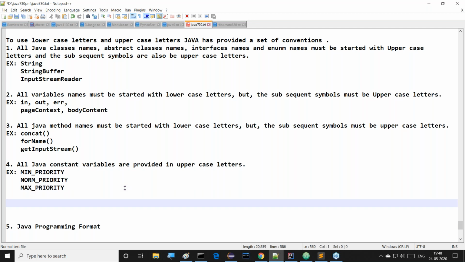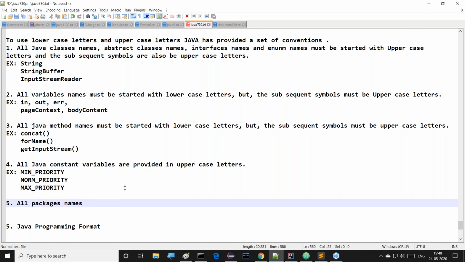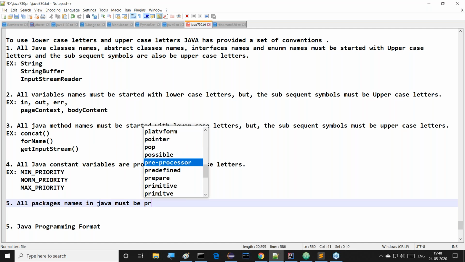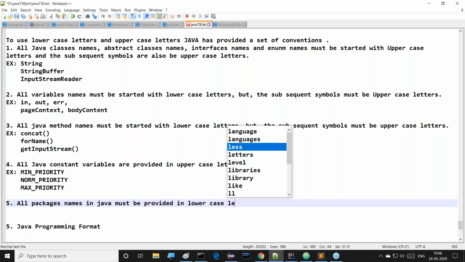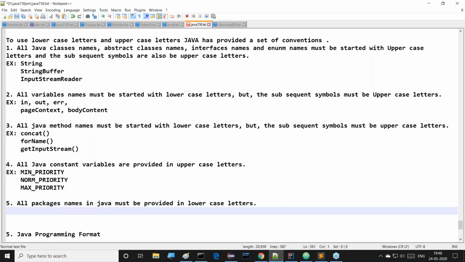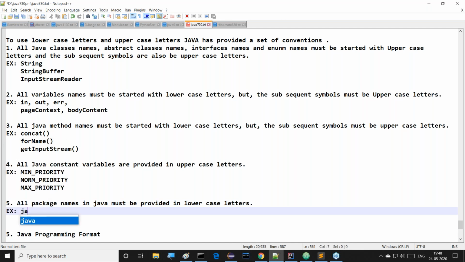Next, the fifth rule: all package names in Java must be provided in lowercase letters. All of you observe this clearly. Now, what are the examples for lowercase letters here?